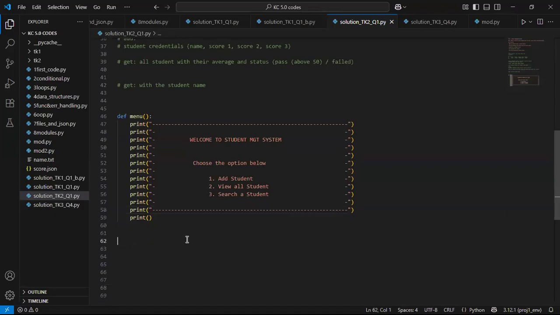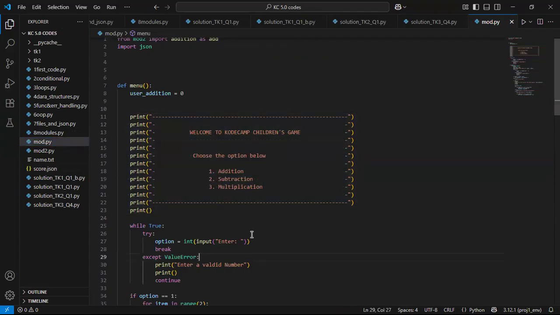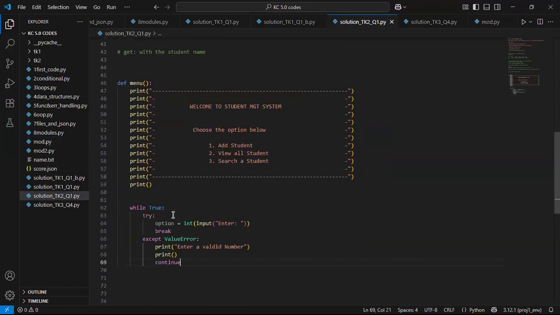So that is our menu, almost the same thing we did. That's the one thing about programming: you can actually copy your previous stuff and just bring it in. At this point we did try and except, and we also did loop, right? So basically I can copy this. We are solving our problem now, and we are almost there.